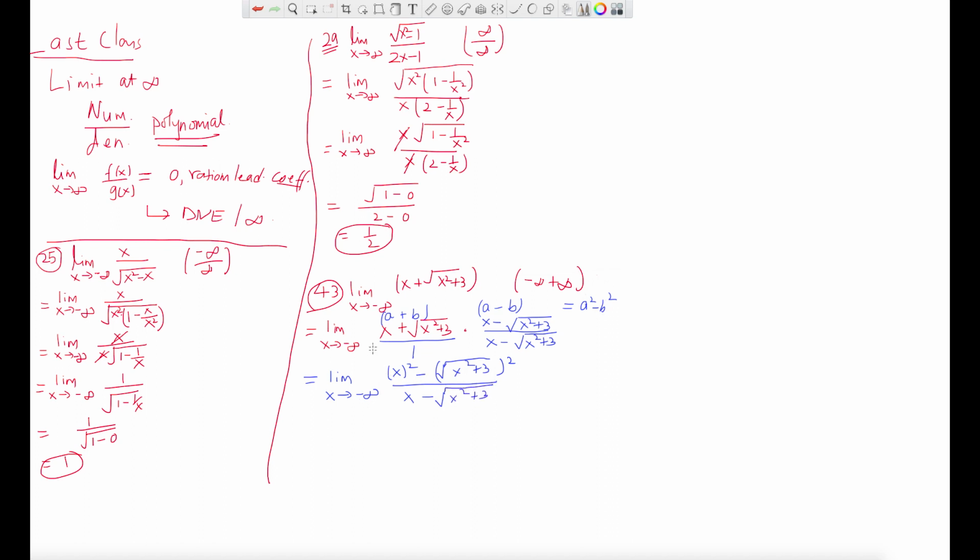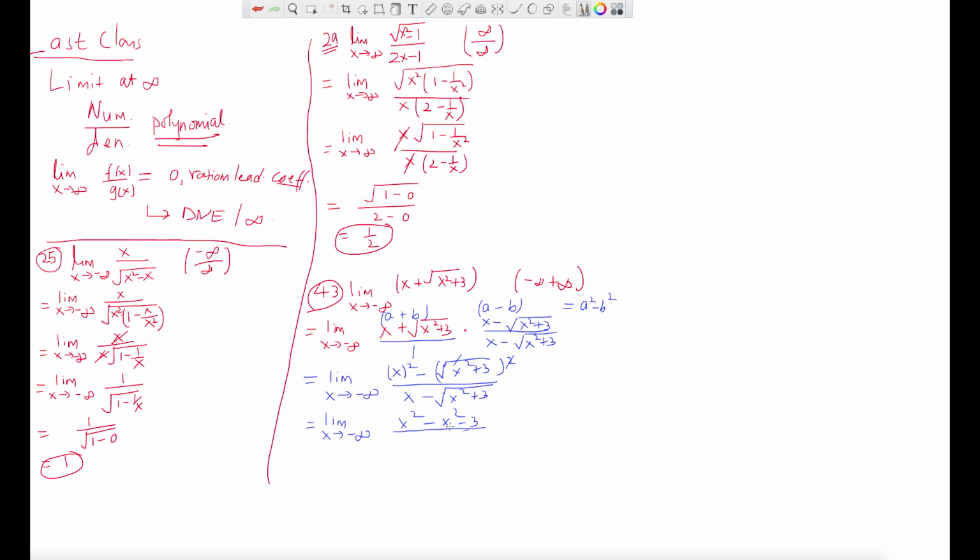Now what happens to the top is limit x tends to negative infinity, and then you get x square minus, because that root and the square will cancel out, so you'll get x square minus 3. Do you know how I got minus 3 here? Because you distribute that negative sign to both of them, negative x square and then minus 3.